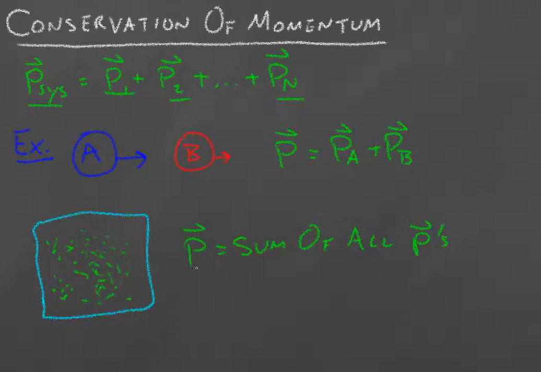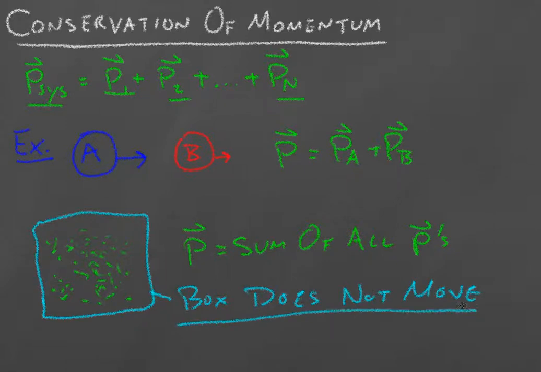Okay, classically we're making the approximation that this box does not move. Now, as we'll see as we get through this chapter, that's actually not a very good way to look at the system, and we'll talk about why. But for now, whenever we talk about a system of particles in a box, we're assuming that this box, this thing that's external, isn't moving at all. It's only the things that are internal that are moving.